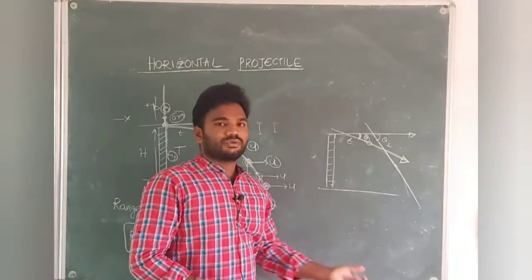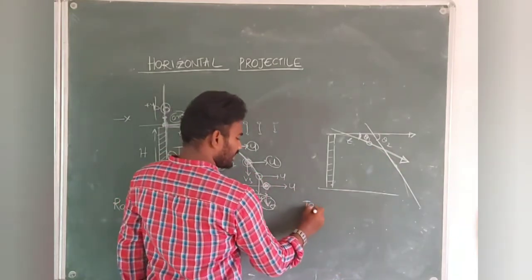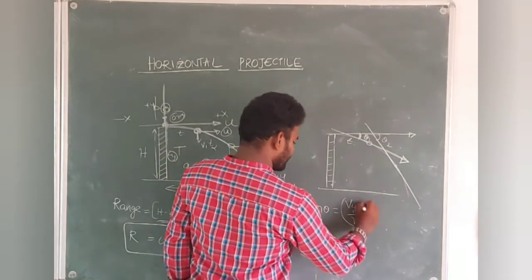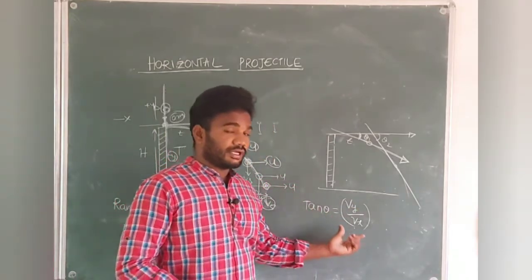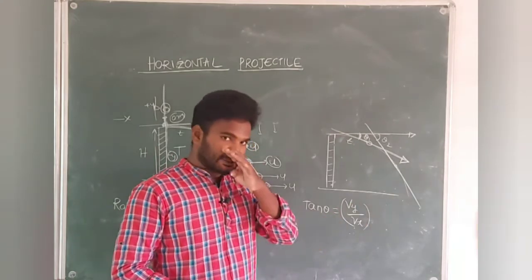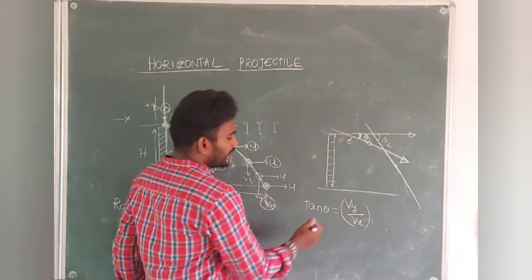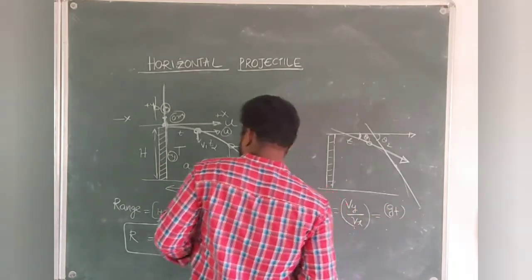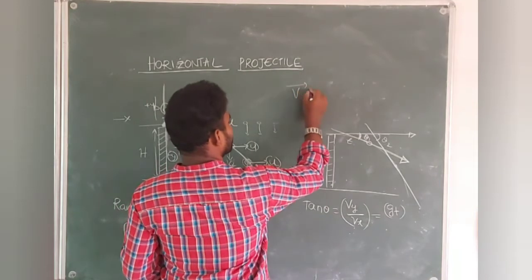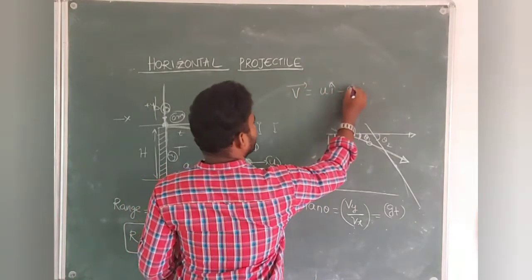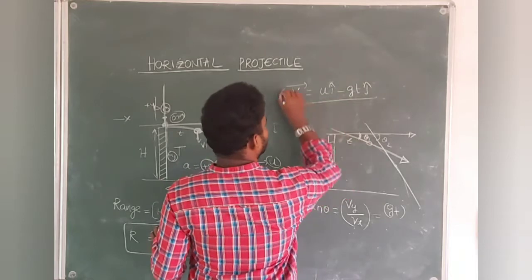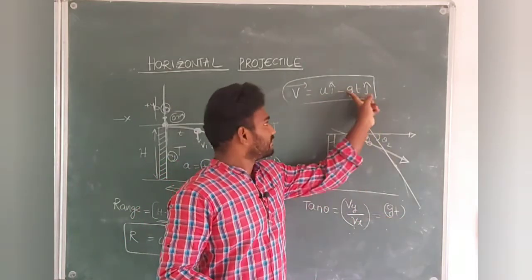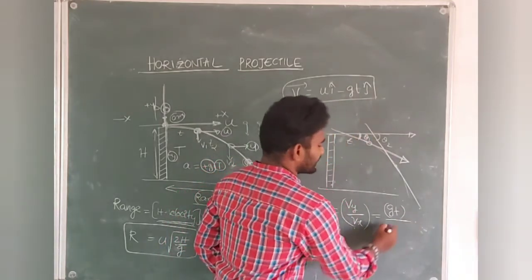If they are asking for the formula for that angle, it is very simple. Tan theta is equal to the vertical component of velocity by the horizontal component of velocity. Same formula I told you in projectile motion. You can remember that also. Both use the same notation. And tan theta, Vy in a sense, what is it here? Vy is always gt. Remember, Vy is always gt. You know why? Because V at any time t is given by u i cap minus gt j cap. I told you clearly, it is in vector form. So in the scalar form, you are taking gt divided by Vx, which is always u only.